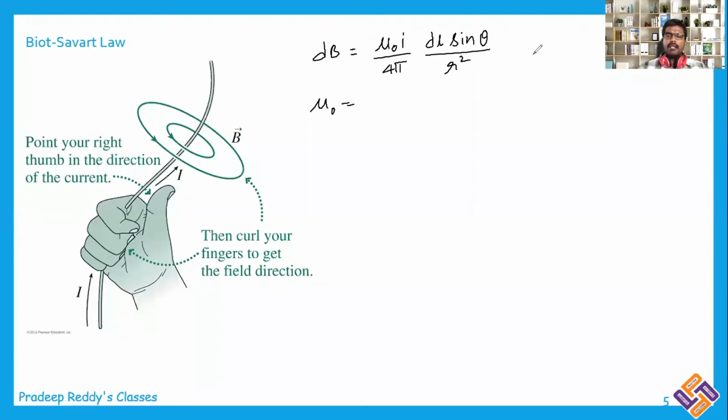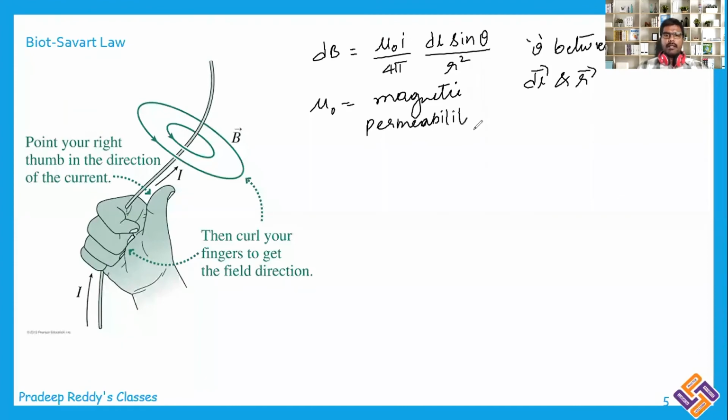Remember that theta is between dl bar and r bar. And mu naught is called magnetic permeability. It is called the magnetic permeability of air.